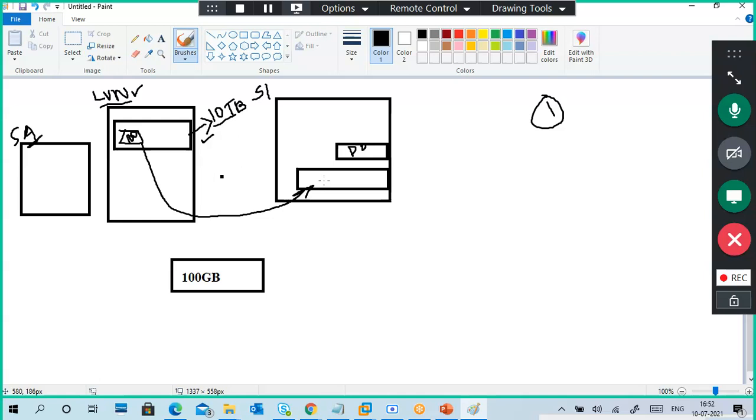So this is your storage device, you are storing the data in the disk and you are accessing the disk through the network. That is called block level storage. What is block level storage? You are accessing a block, not a folder or a file. You are accessing a direct block through the network.